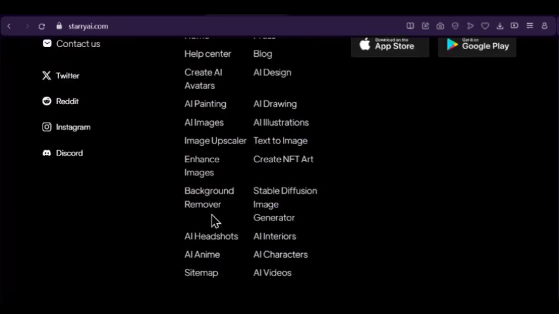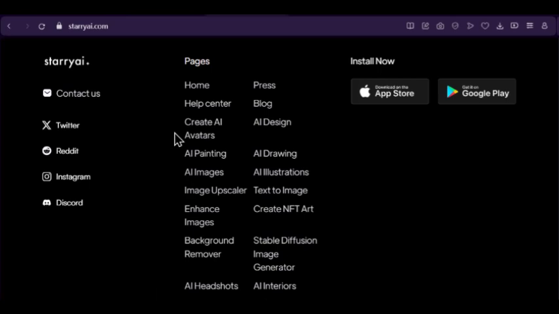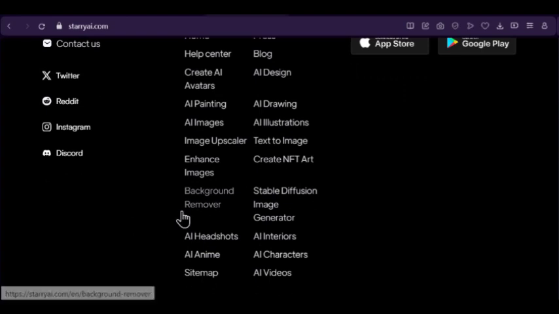So, like we said before, what are the features now? We'll talk about it: you can create AI avatars, AI painting, AI images, image upscaler, enhance images, background remover, AI headshots, AI anime, so many more. Interiors, characters, videos, textures, image, illustrations, drawing, designs. You can even create NFT art.